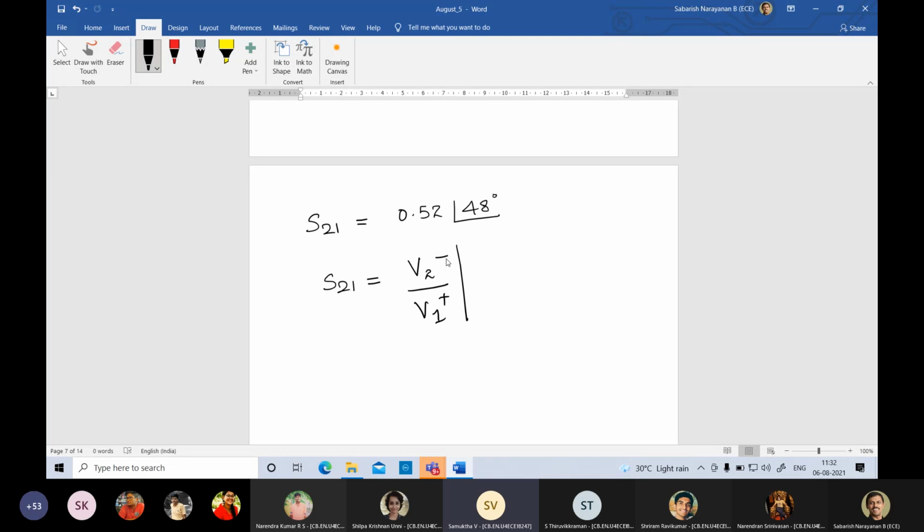In the sense, sir, like if they are equal, then. No. What does a ratio of output by input tell me? That's what I'm asking at that level. Don't worry about the 0.52 and all. I told you, the moment you connect it to the VNA, it is giving me a value like this. So now you have to interpret it. Yes, so the power going out is going to be 0.52 times the power coming in. Fantastic. Can anybody expand the interpretation? Is this transmission line lossy or lossless?